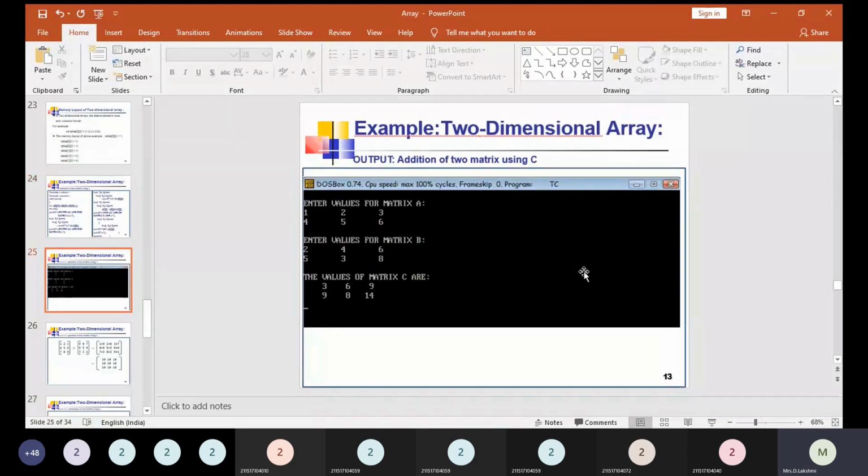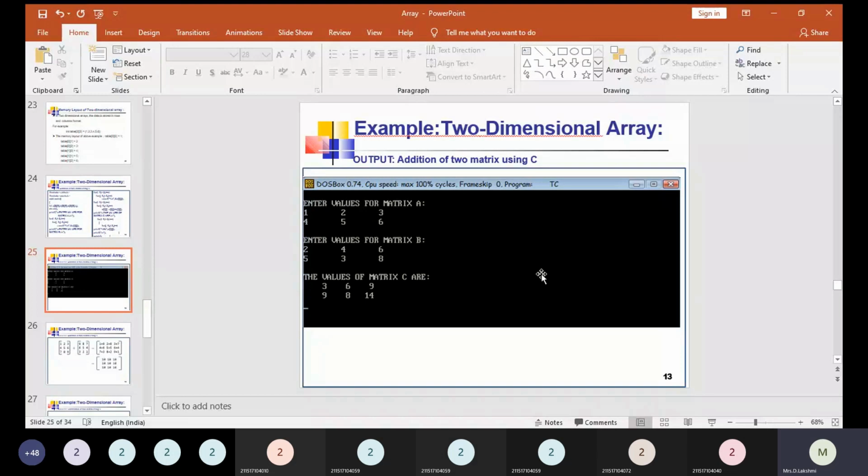We are entering some values for matrix A, that is 1 2 3 and 4 5 6, and we are entering the values for matrix B, 2 4 6 and 5 3 8. After entering all these values, they get added, and the result will be stored in the C matrix. Finally, we are displaying the values of matrix C. So the values of matrix C are 3 6 9 and 9 8 14 finally.